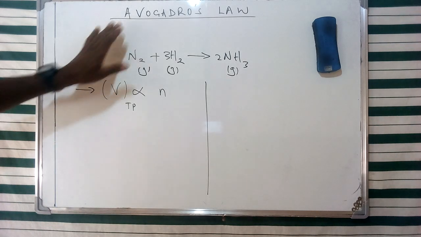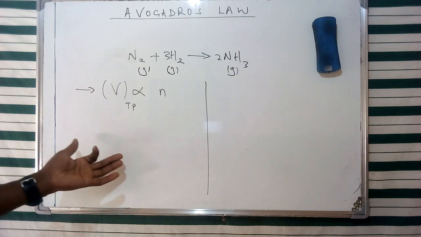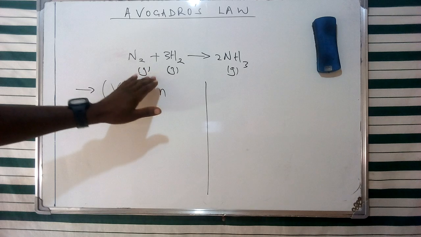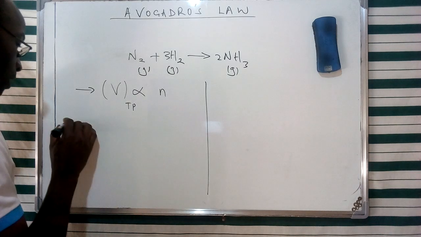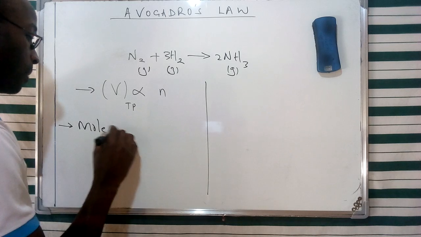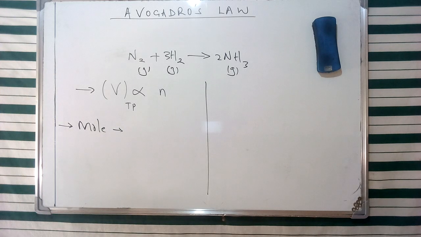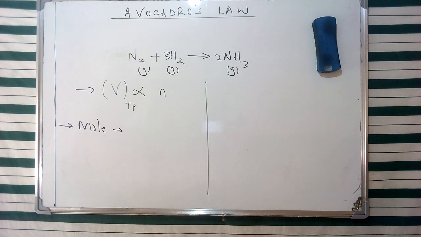Therefore, the concept of Avogadro's law gives us a connection between properties of various gases and their stoichiometric forms in terms of chemical reactions, using the reaction that I've given on the board. Now, this is going to lead to the development of the concept of the mole. This is a particular package that contains a specific number of particles which assists us to describe various quantities of gases and the reacting volumes of substances in chemical reactions.